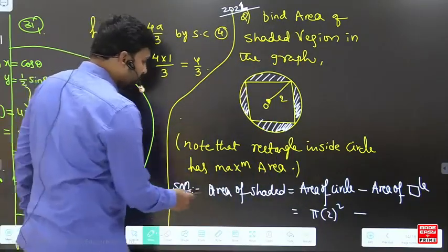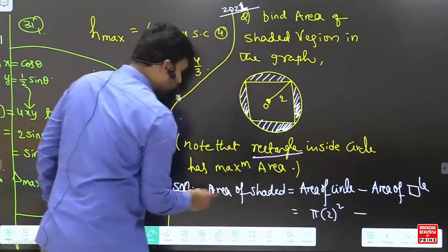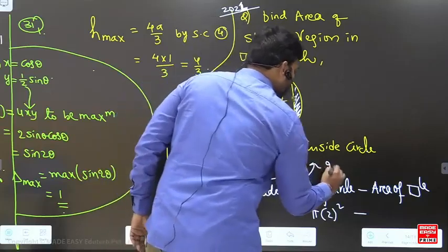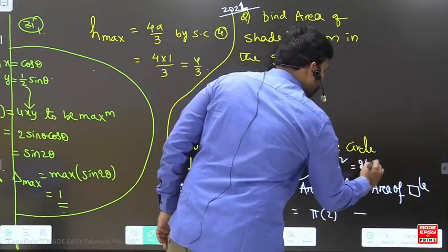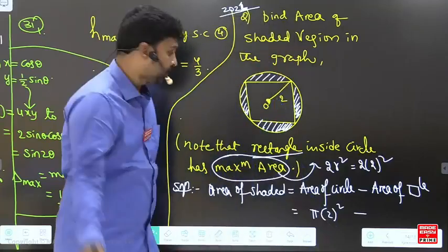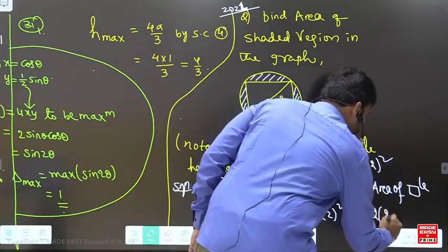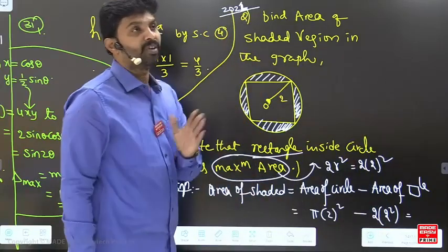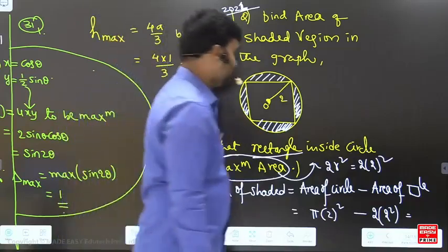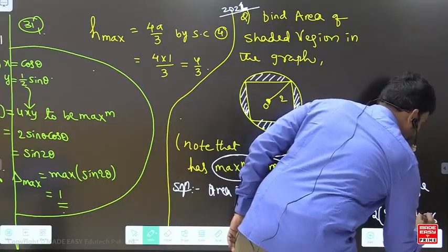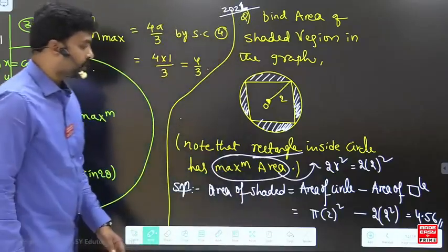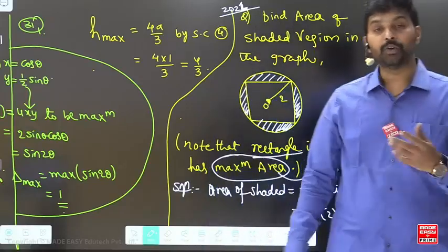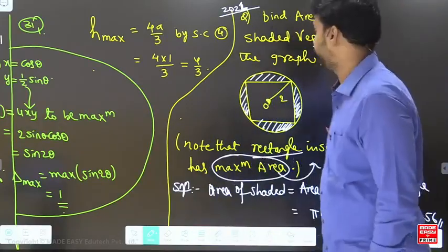We already know that this rectangle inside the circle has the maximum area. So this maximum area is going to be 2r square, that is 2 into 2 square. I hope you understand. So the area of the rectangle is 2 into 2 square. Taking 2 square common, that is 4 into (pi minus 2), that is 1.14 into 4, that is 4.56. So the answer will be 4.56. This is the answer for this question. Easy question or not? But if you know this shortcut, you can give the answer very fast.